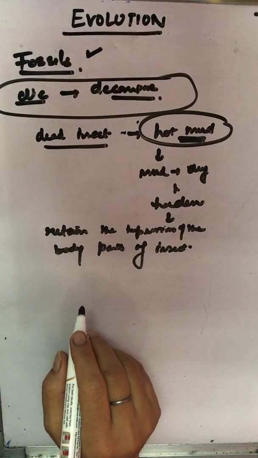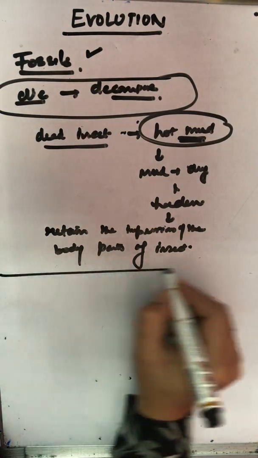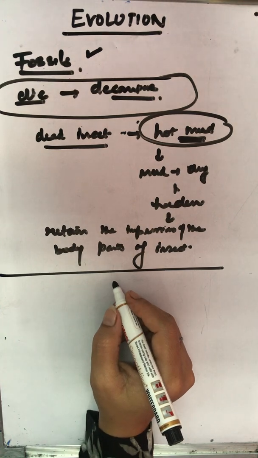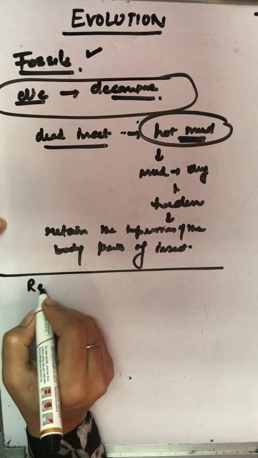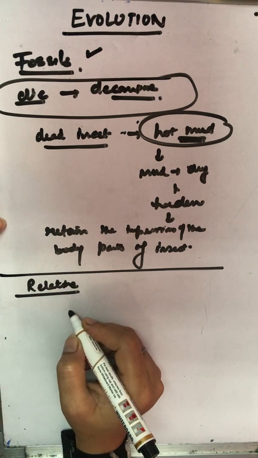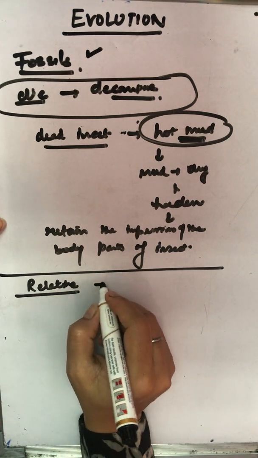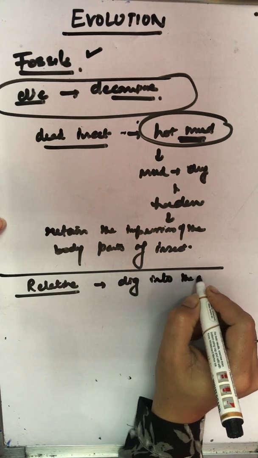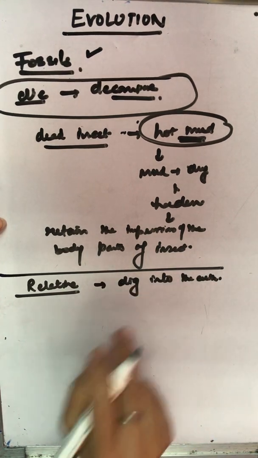How do we know how old the fossils are? There are two components of this estimation. One is the relative test. That means we dig into the earth and start finding the fossils.